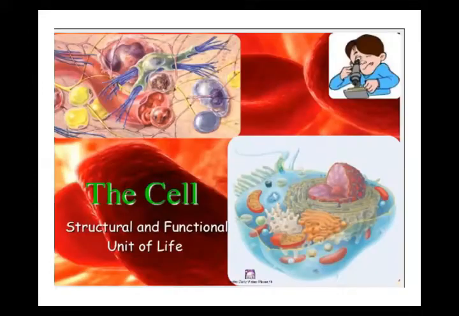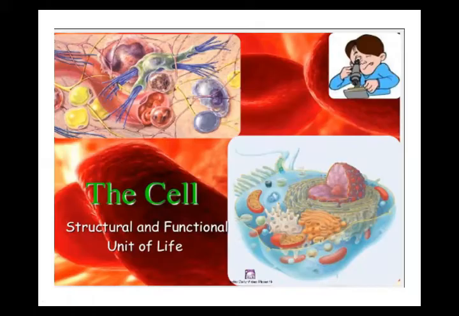First, I will tell you about the cell. Okay, what is a cell? The cell is the structural and functional unit of life. Structural and functional unit. What is meant by unit? Unit, beta, is when different organs and parts of the body work together in a group. This is called a unit. Okay.